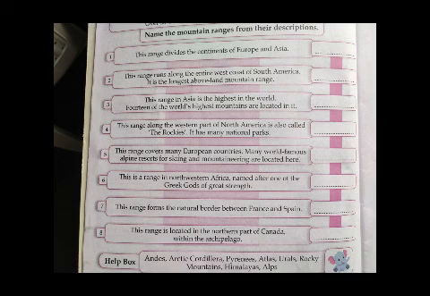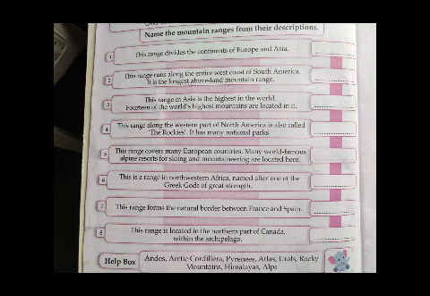Now see the third question. This range in Asia is the highest in the world, and 14 of the world's highest mountains are located in it. As it is in the Asian continent, it is a very familiar mountain range. So the answer is the Himalayas mountain range. So you can write third one, Himalayas mountain range.